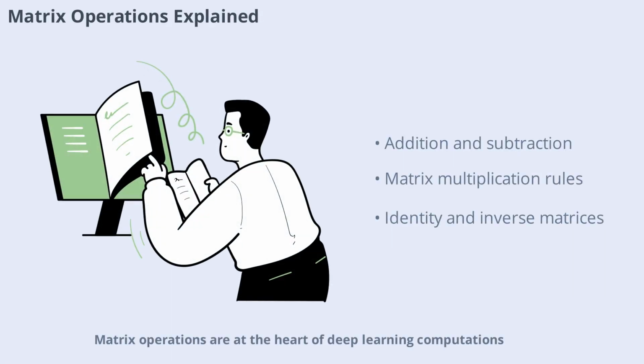Matrix operations are at the heart of deep learning computations. You can add or subtract matrices of the same shape, multiply a matrix by a scalar, or perform matrix multiplication, which combines two matrices in a specific way. The identity matrix acts like the number 1 for matrices, and the concept of inversion is similar to finding a reciprocal. These operations allow us to transform data, solve equations, and build the mathematical framework that powers neural networks.